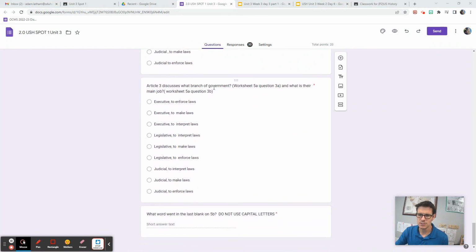Article 3 discusses what branch of government, Worksheet 5A, Question 3A, and what is their job? Executive to enforce laws, executive to make laws, executive to interpret laws, legislative to interpret laws, legislative to make laws, legislative to enforce laws, judicial to interpret laws, judicial to make laws, judicial to enforce laws.